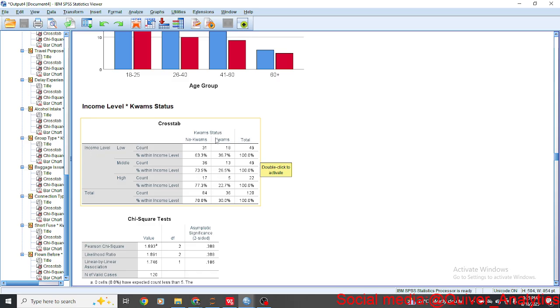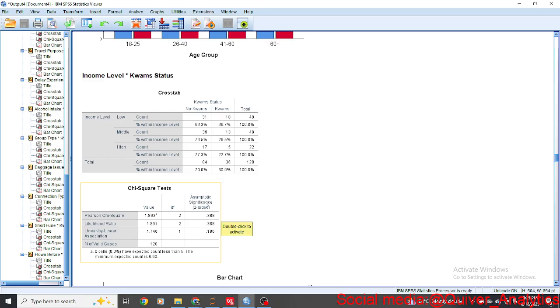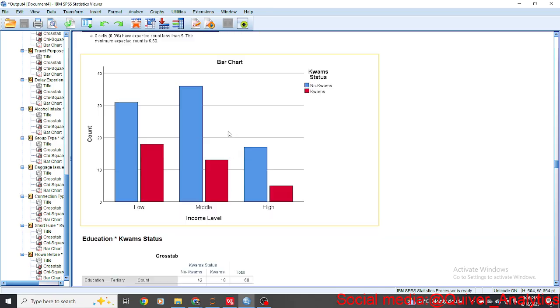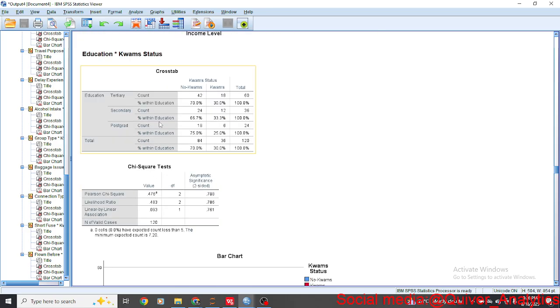Income level and chaotic status, again the p-value. For chi-square, it does not write p-value, it writes it as asymptotic significance. The p-value is also called the significant value. So this is how it writes the p-value. Again, we can't establish any association between them. So airline, stay alert. A person can be earning low, they can be middle earners, they can be high earners, they can still be chaotic. All right, so education level too, no significant association.